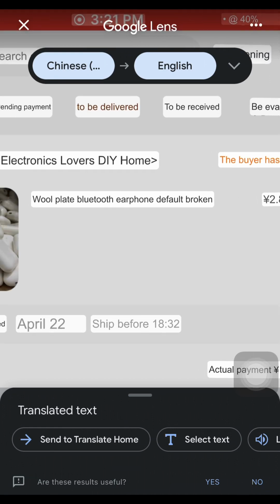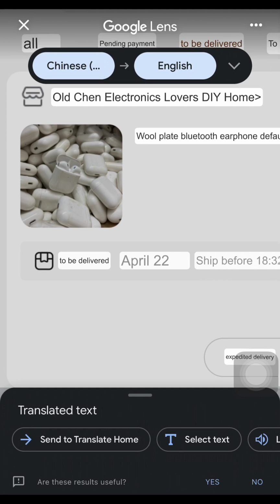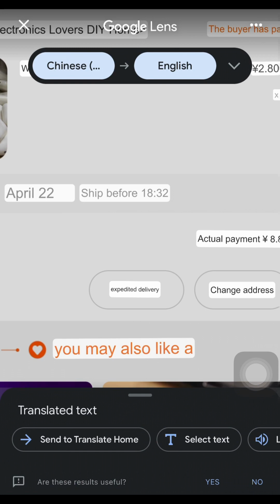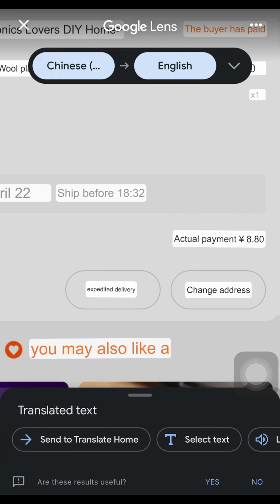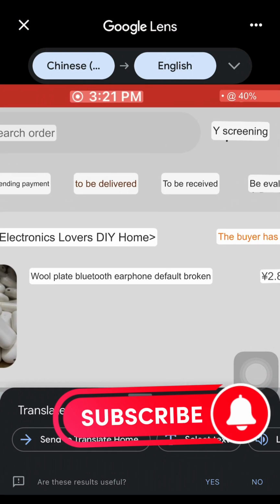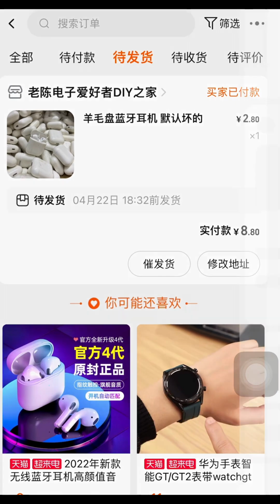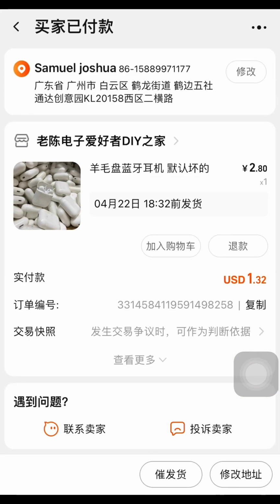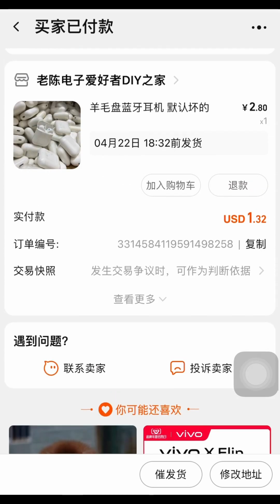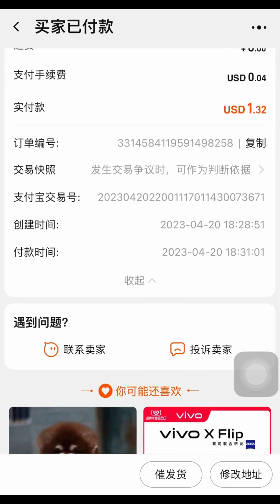Now you can see that this is just an AirPod. You can see the day that this item is going to be delivered, and under it we have expected delivery, and under it we have change address. So what you want to do is click on this item to see the breakdown. Let me go back to my Alipay now. You click on this and it's going to take you to the complete breakdown of your order, where you are going to be seeing your tracking ID and all that. Let me just click on this drop-down arrow here. You can see that everything is in here.